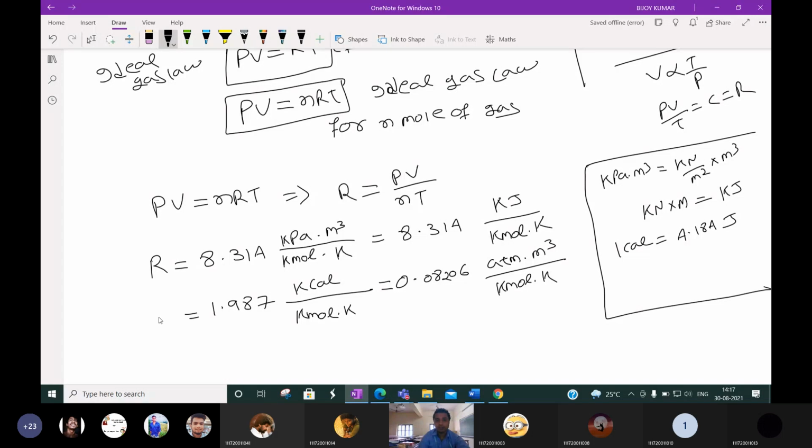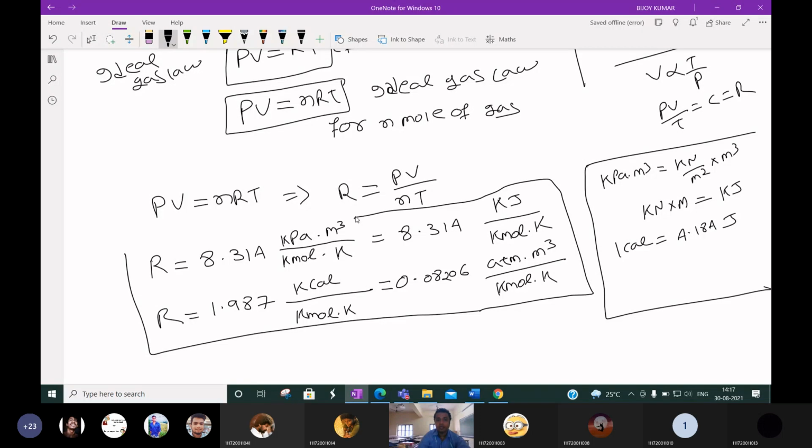Please remember these units of R, because you are going to solve the numericals. In the numericals, based on the data given, you have to apply that value of R. I think you know the importance of the value of R according to the units. The value of R changes according to the units, please remember.